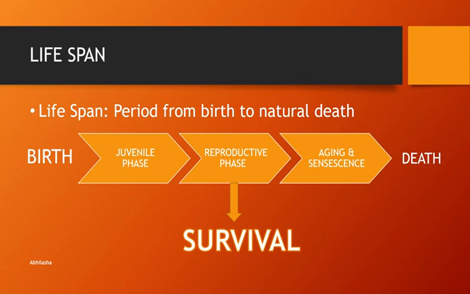Now, juvenile phase is the preparatory phase for the process of reproduction. So during this phase, the organism undergoes vegetative growth, develops its organs, gathers resources in order to be able to reproduce. Thus, juvenile phase facilitates the process of reproduction. During the aging and senescence phase, we have what is called retrogressive development. Retrogressive means in reverse order. Everything that would have occurred during the juvenile phase occurs in reverse order during aging and senescence.